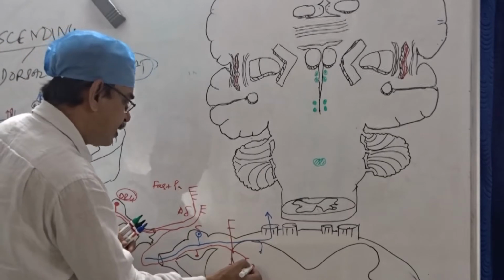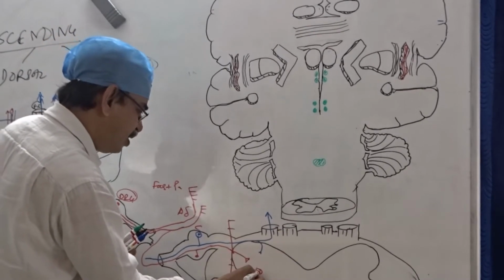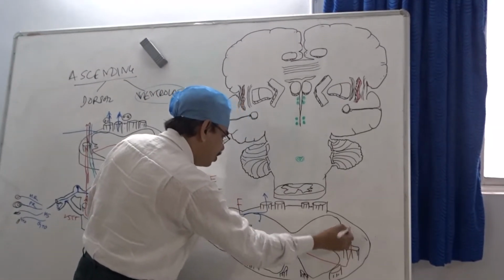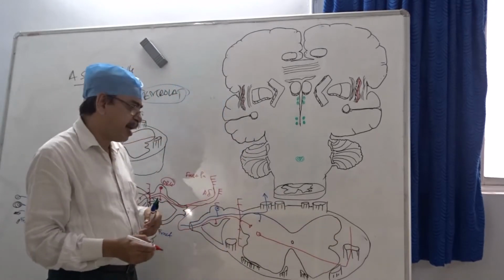From there the second order neuron, as we have discussed, starts and crosses the midline and ascends in the lateral or ventrolateral spinothalamic tract.